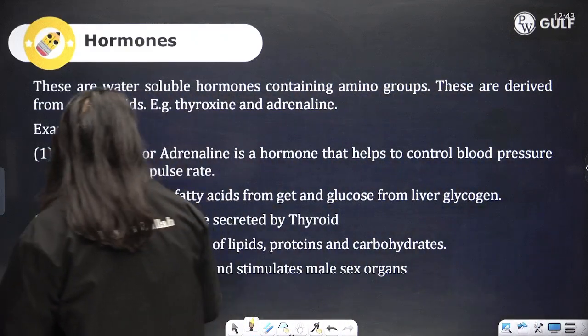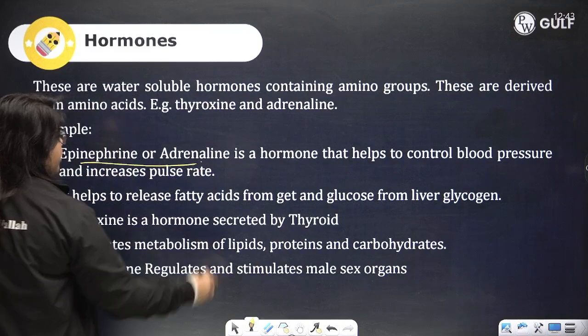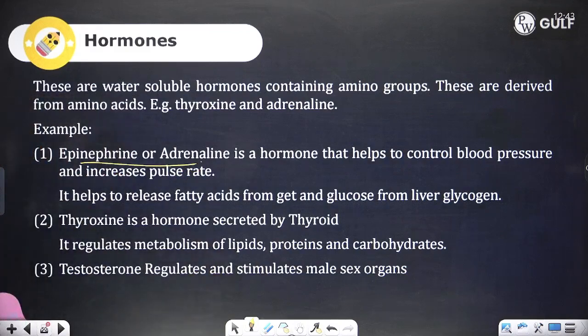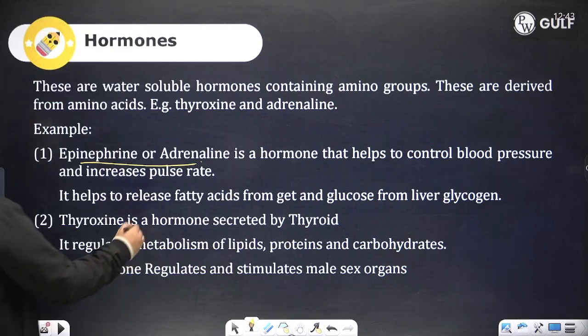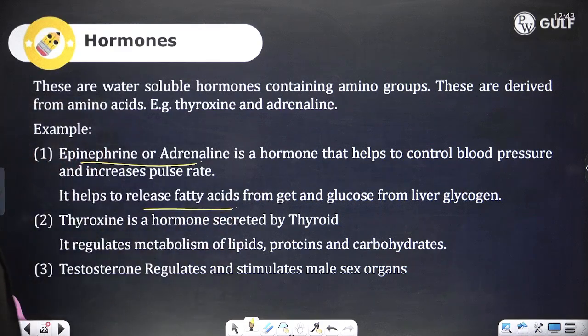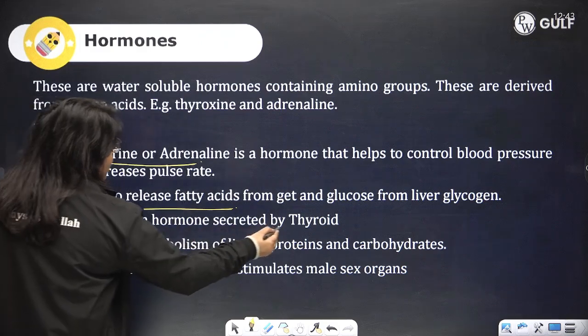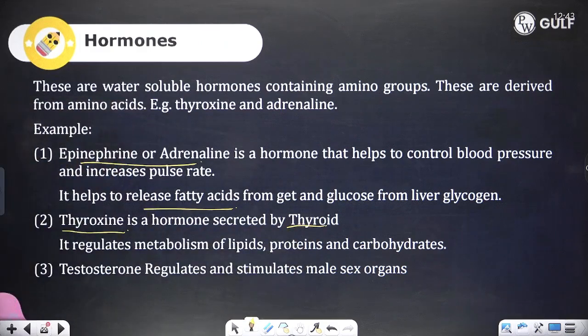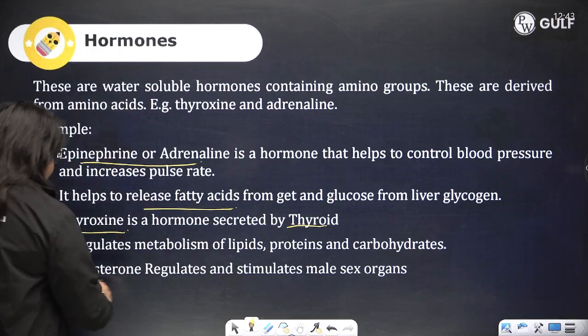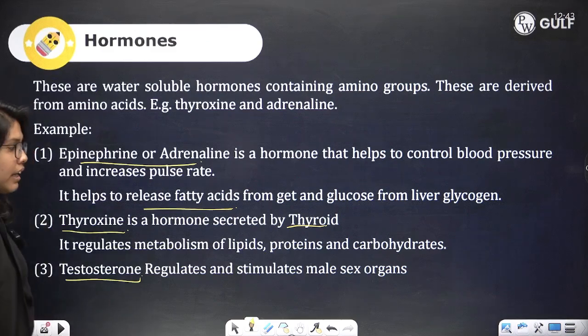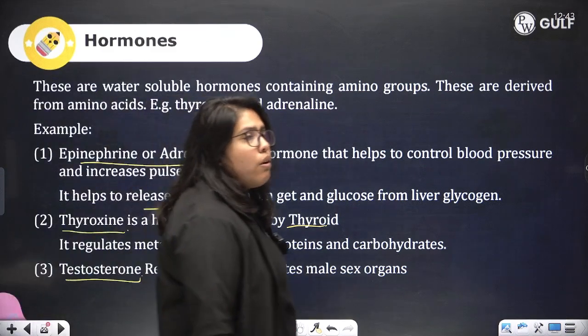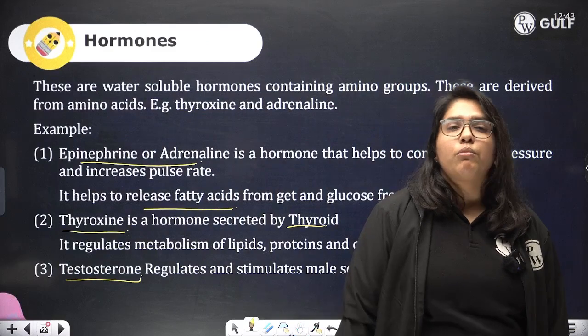You can see epinephrine and adrenaline. They are used for controlling blood pressure. It helps to release fatty acids and get glucose from the liver. Now, thyroxine is secreted by the thyroid. It is very important for metabolism. Then testosterone is there. Testosterone is found in the males. It stimulates the male sex organs. All of these are nothing but the various hormones that are there.